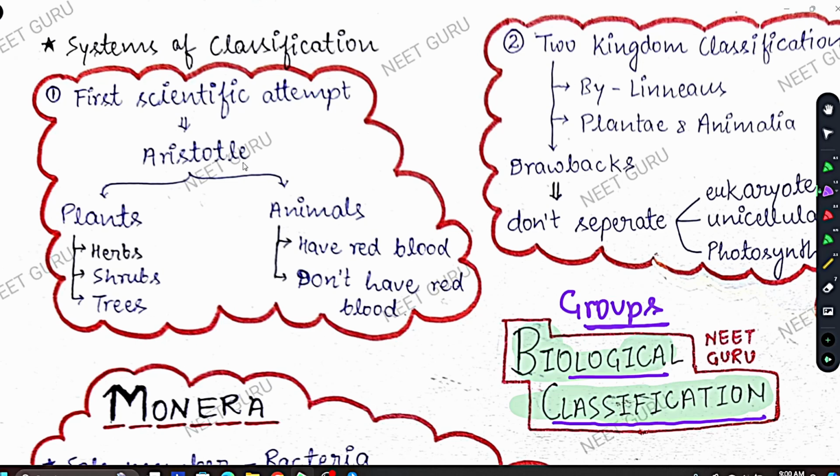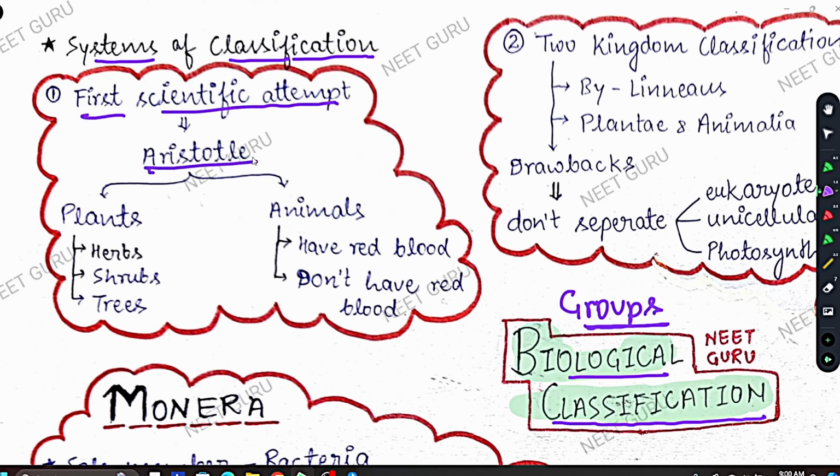So the first thing we are going to learn in this chapter is systems of classification. Now there are many types of classification, which are based on different types of criteria or different types of characters. For example, the first scientific attempt to do classification was done by Aristotle.